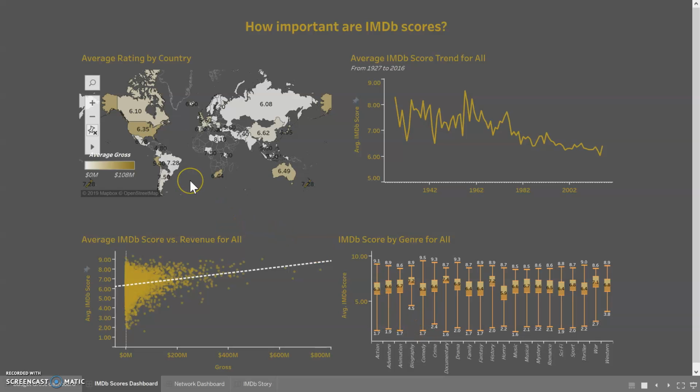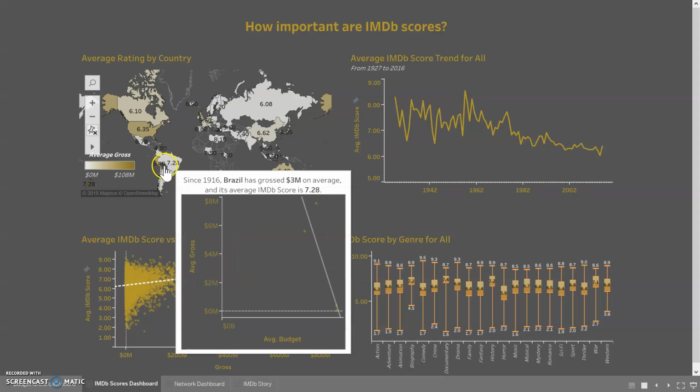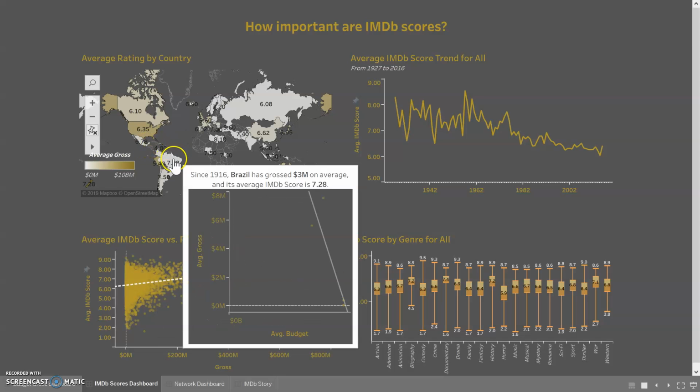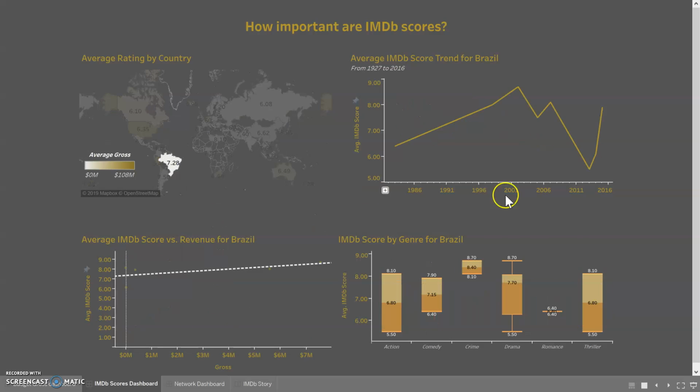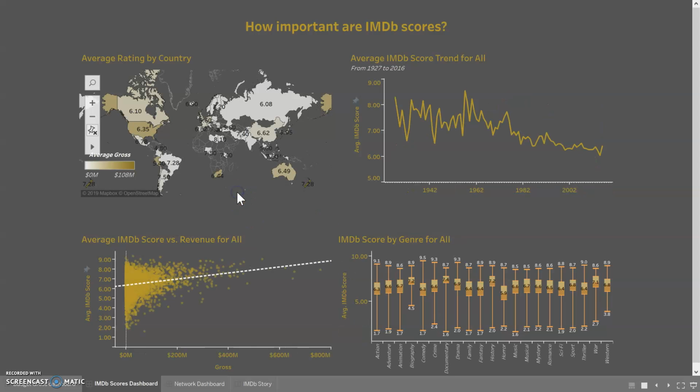So if we go back to this map up here, we can interact with it by clicking on any one of these countries. So maybe we click on Brazil, and it'll go ahead and filter the rest of our charts down to show us just trends for that country. So we can see just the trend for Brazil over time. We can see just the movies that were produced in Brazil and how their gross relates to their scores. And then we can also see just those genres that fall into Brazil and their distribution within Brazil.